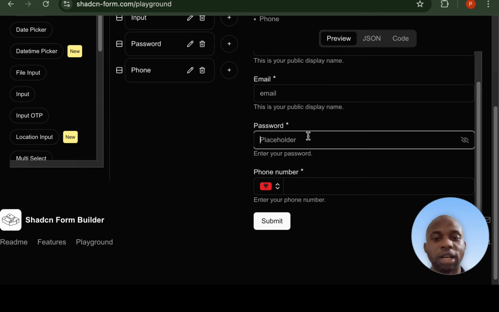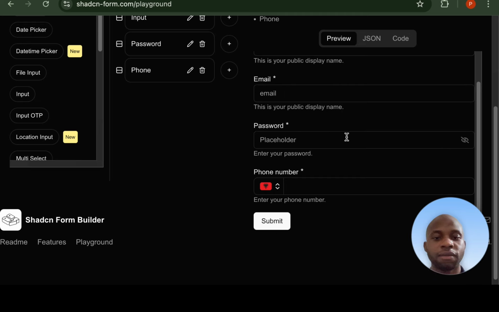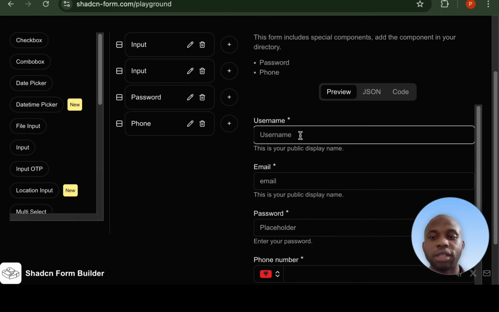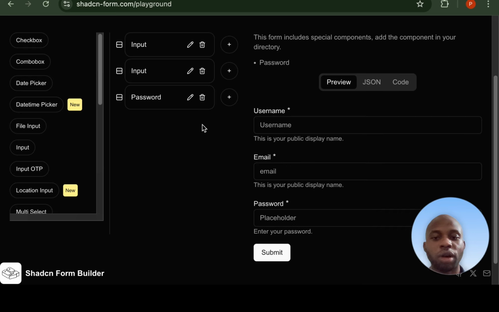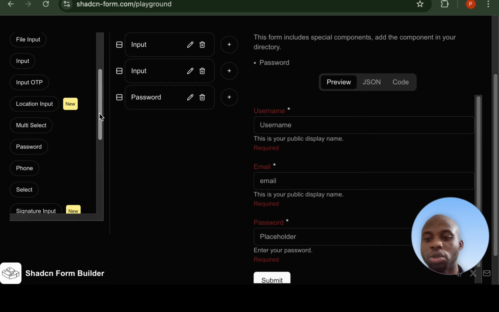The validation is actually working. That's the sweet thing about this library. Everything is perfectly working. The validation is working. Everything is working perfectly. You can choose date.